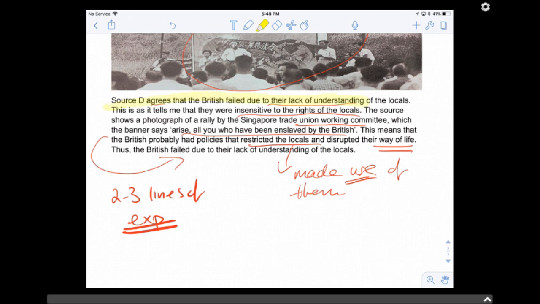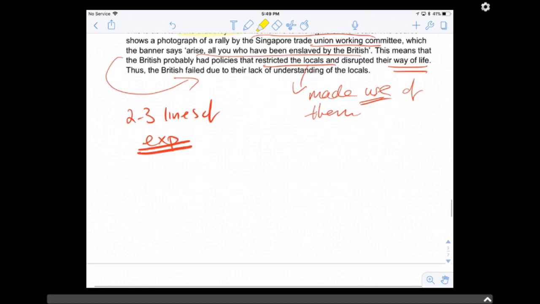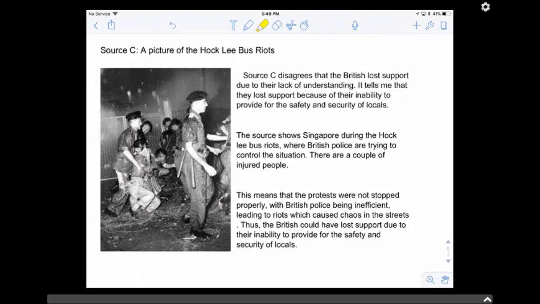So I cannot emphasize enough. You must answer the question first, right? And then if you agree, tell me the reason, a short and sweet reason, evidence, explanation, and finally you link it back and say it agrees or disagrees. If it disagrees, in the next case you will see Source C disagrees that they lost support due to lack of understanding. Then in the next line, immediately tell me what is the alternative on why they lost support. Same topic, different alternative. Here it tells me they lost support because they didn't provide for the safety and security of the locals, right?